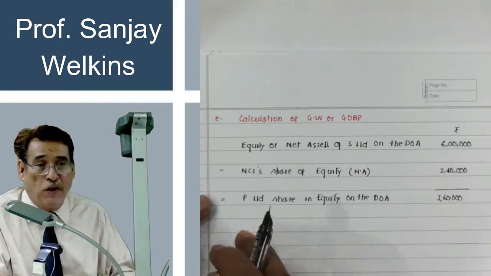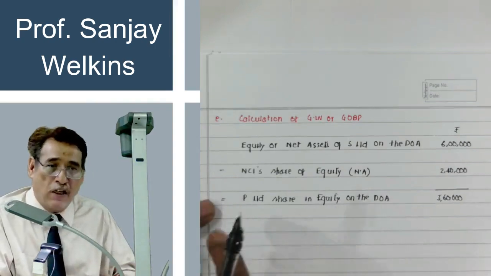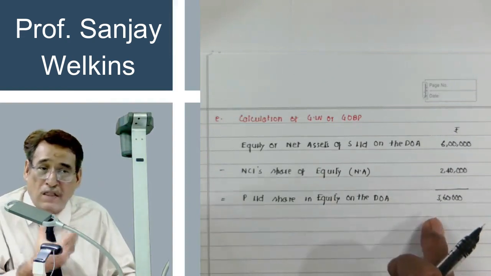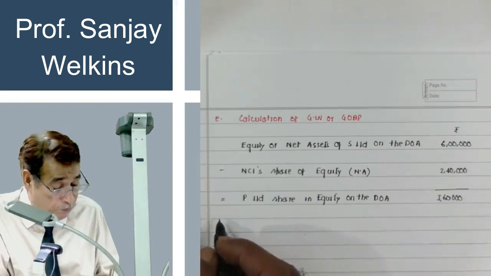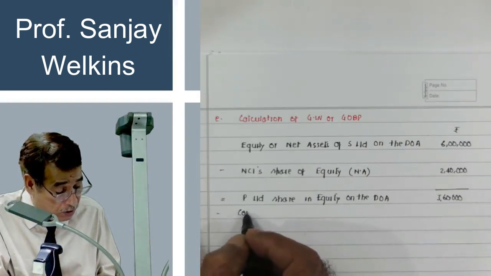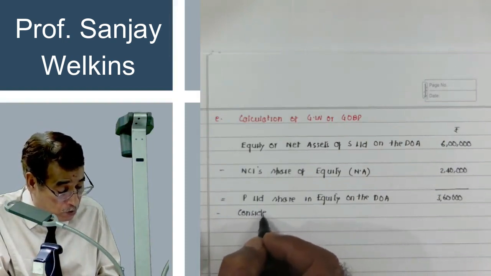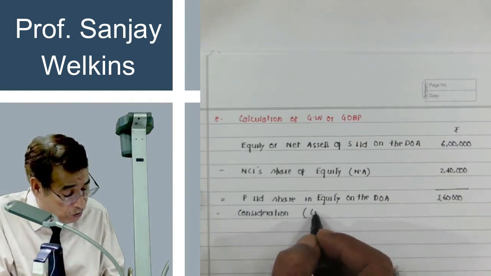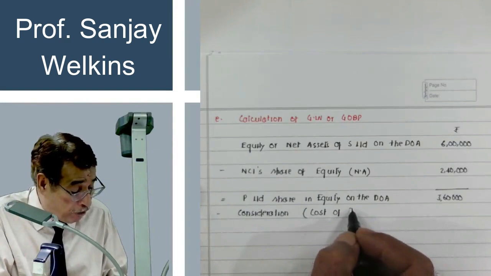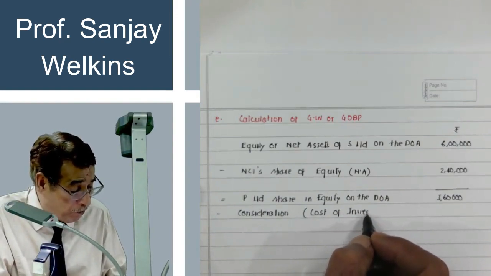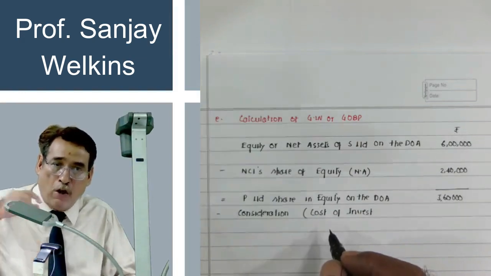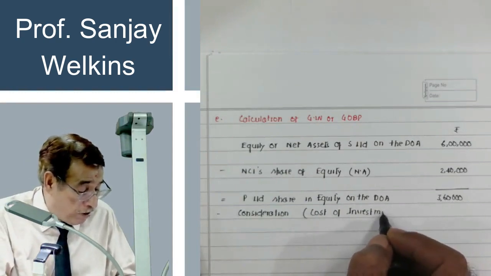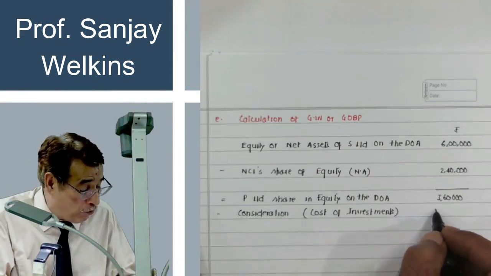On the date of acquisition, by investing the amount, you acquire the control. On that date, you got hold of only 3,60,000 worth of net assets. However, how much you paid? Consideration. Now you are going to compare it with consideration. What do we mean by consideration? Consideration means cost of investment. And what do we mean by cost of investment? Cost of investment means the amount which P Limited has paid out of its pocket to acquire 3,000 shares in S Limited. So cost of investment, we have written 10 lakhs, quite heavy cost anyway.